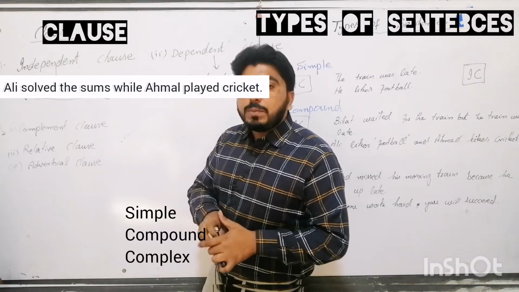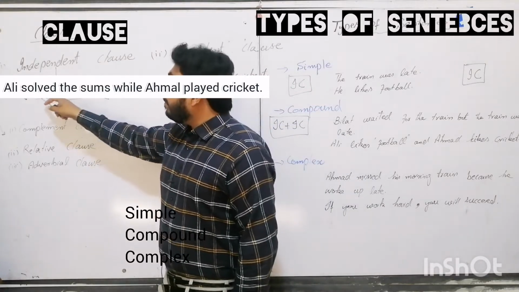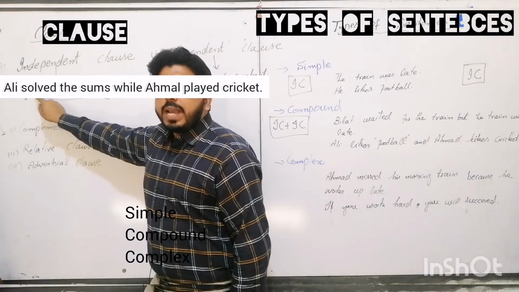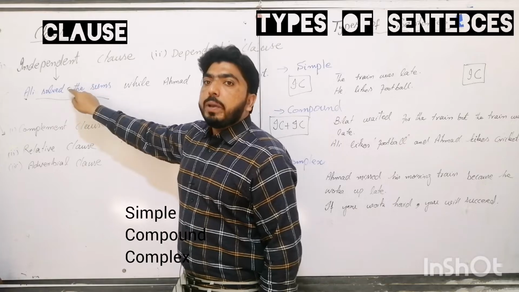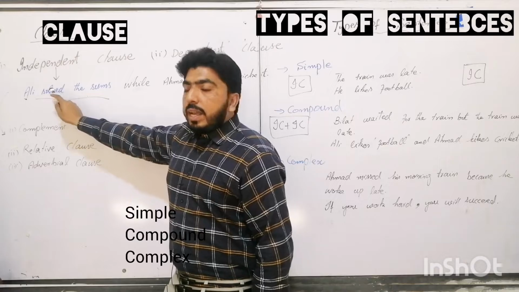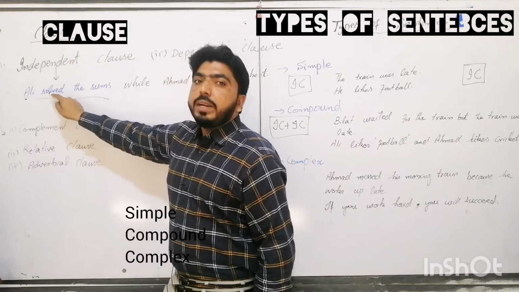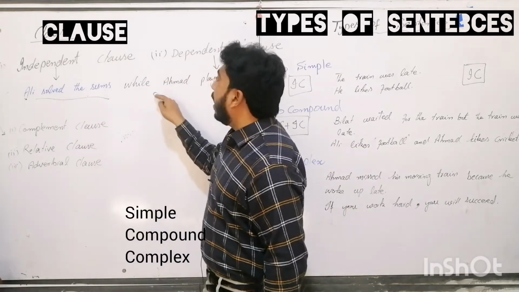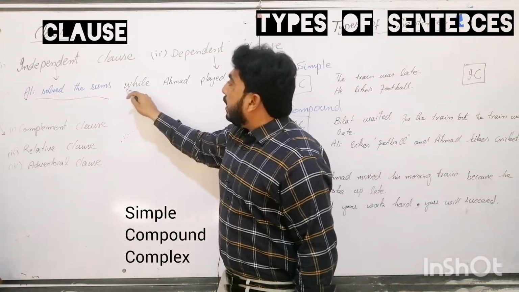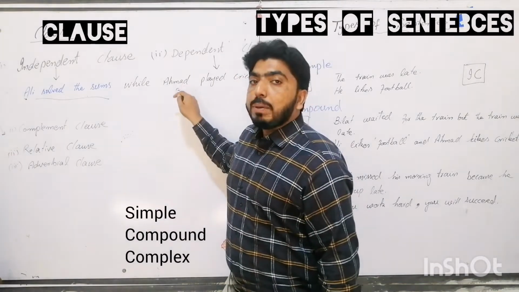So the presence of a finite verb is obligatory for a predicate. Yes. So this part of the sentence has subject and predicate, and it conveys the complete sense. It is part of a larger sentence, and it has a subject and a finite verb in the form of "solved," and it is conveying complete sense. But this part, "while Ahmad played," has subject and predicate, but it is not conveying the complete meaning.